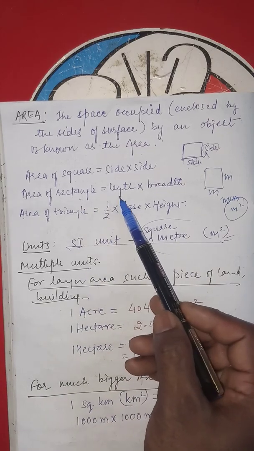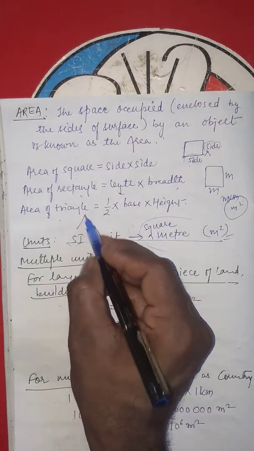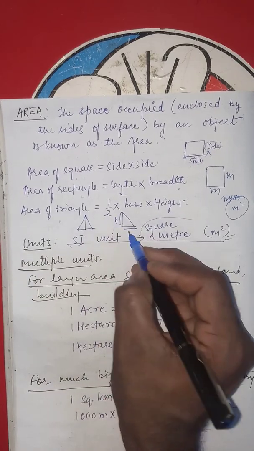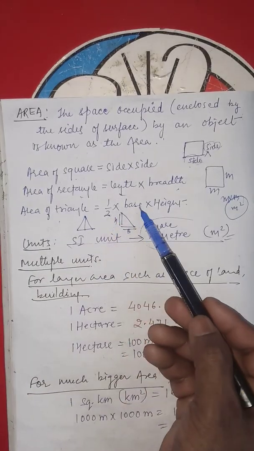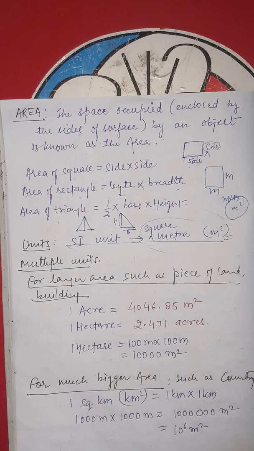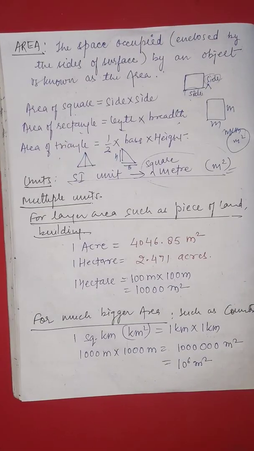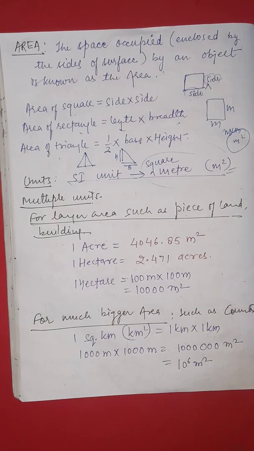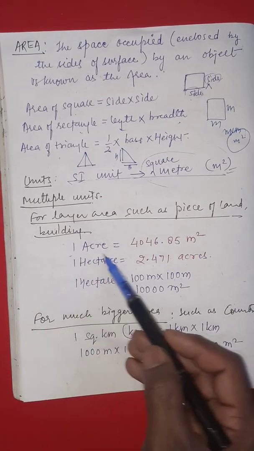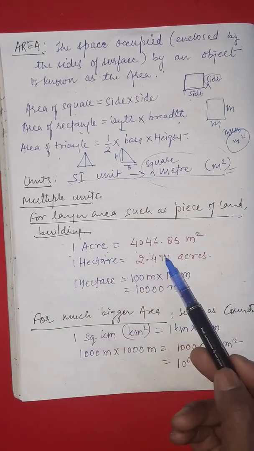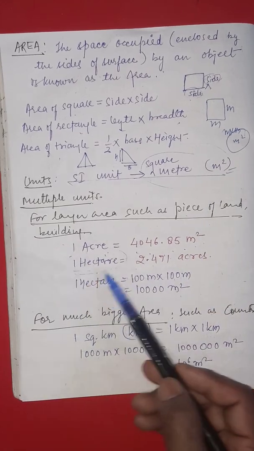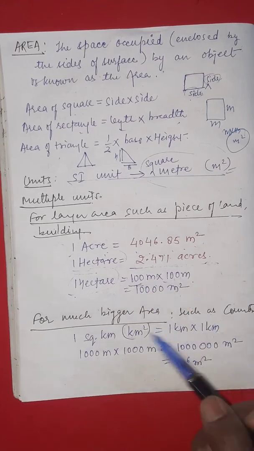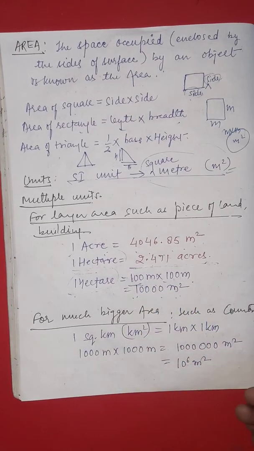Now the area of a rectangle is equal to length into breadth, and the area of a triangle, suppose it is the triangle, it is the base, and it is the height. Then area of triangle is equal to half into base into height, and the SI unit is meter square. We also have multiple units in terms of larger area, such as a piece of land or the space of a building. We will use different units, that is 1 acre. 1 acre will be equal to 4046.85 meter square, and 1 hectare is equal to 2.471 acres, and 1 hectare is also equal to 100 into 100 meter, that is 10,000 meter square.